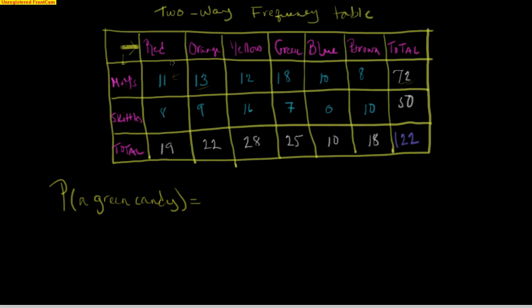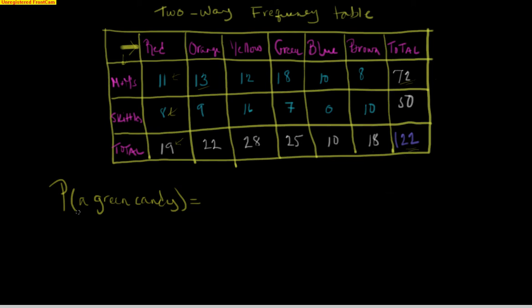Going vertically through the columns, there were 11 red M&Ms, and down here there were 8 red Skittles, making a total of 19 red candies. So these numbers down here on the bottom row are the totals for the colors of your candies. So altogether we have 122 candies that were in our cup.